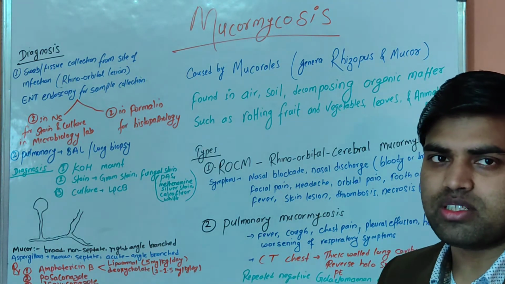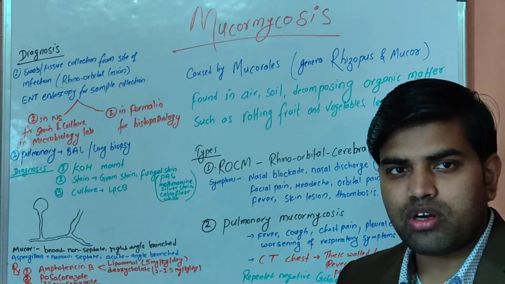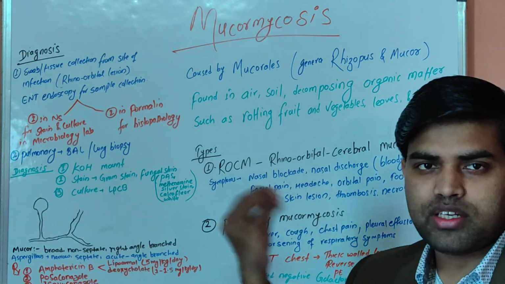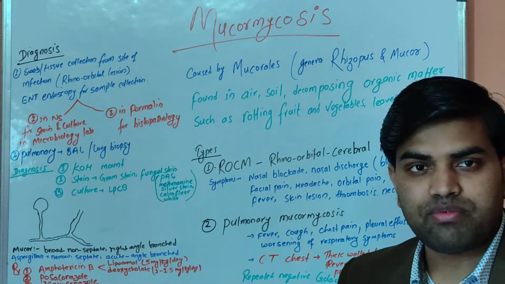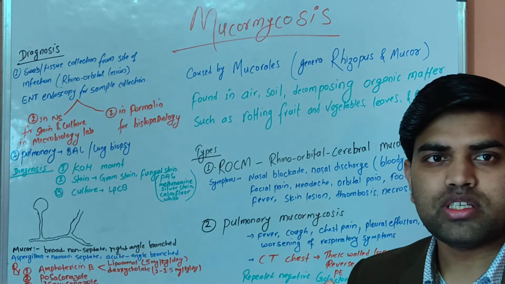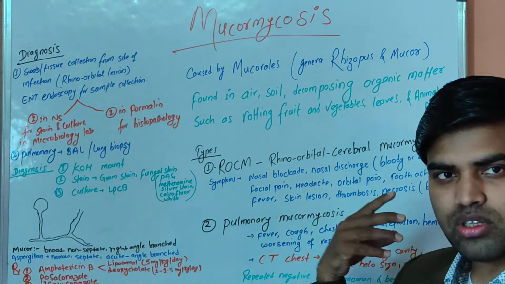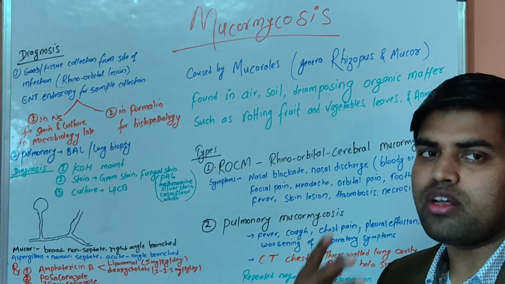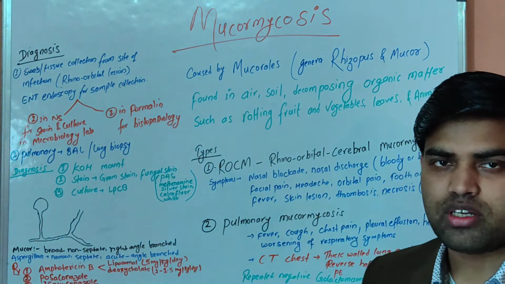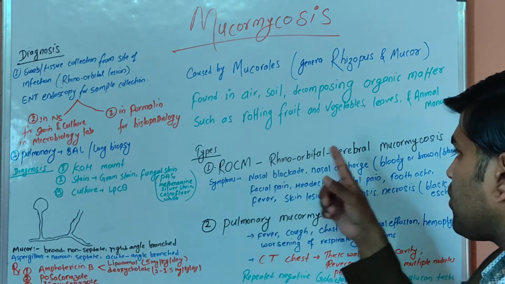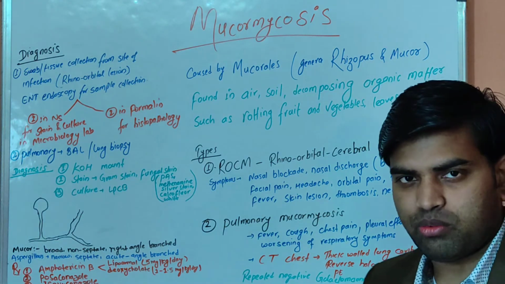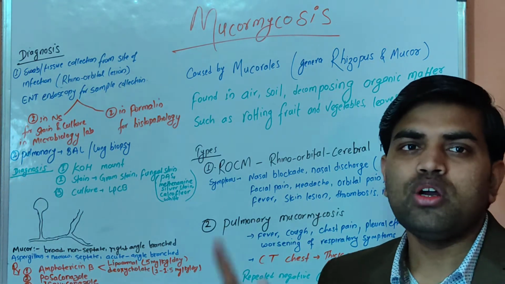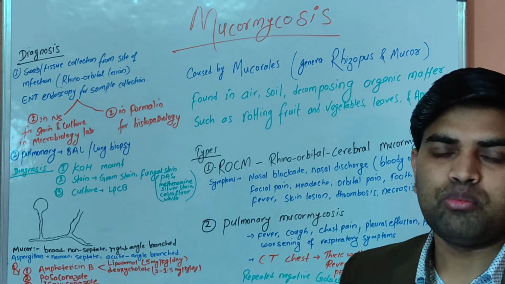When you have a road traffic accident with an extensive cut, and the spores enter that wound, it causes a local infection as well. But we are not talking about those types, gastrointestinal or subcutaneous. We are mainly focusing on rhinoorbital cerebral mucormycosis and pulmonary mucormycosis, which are more common in post-COVID improved patients.